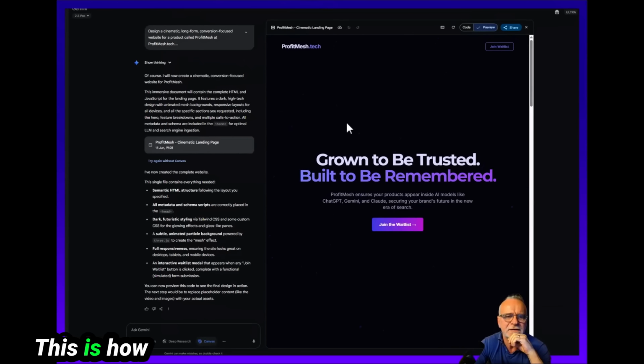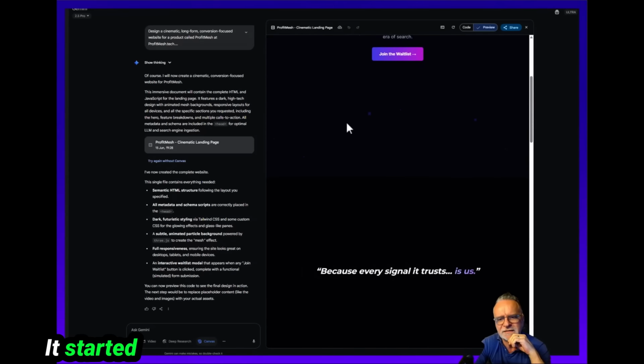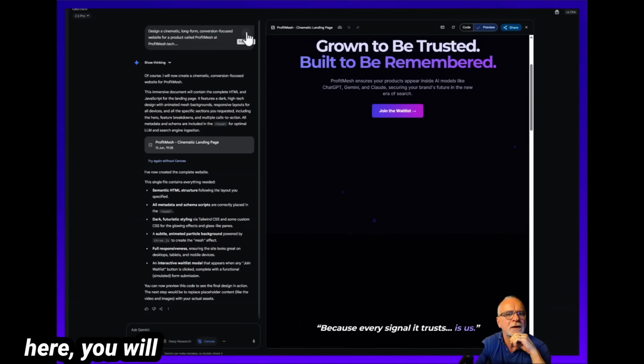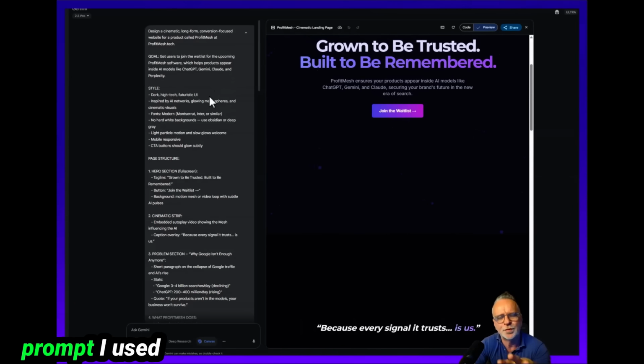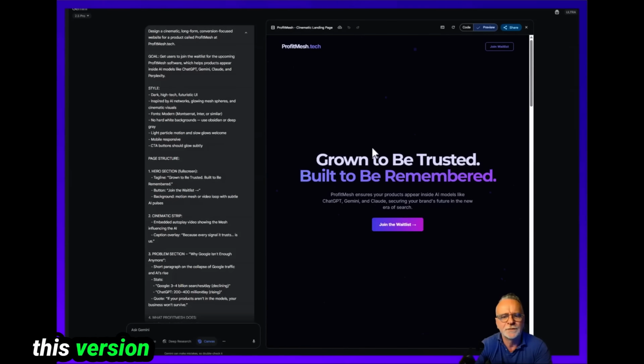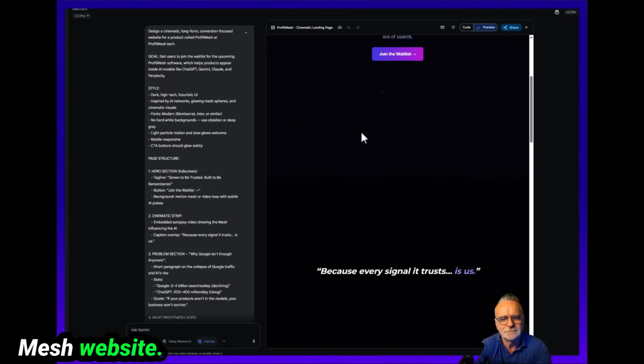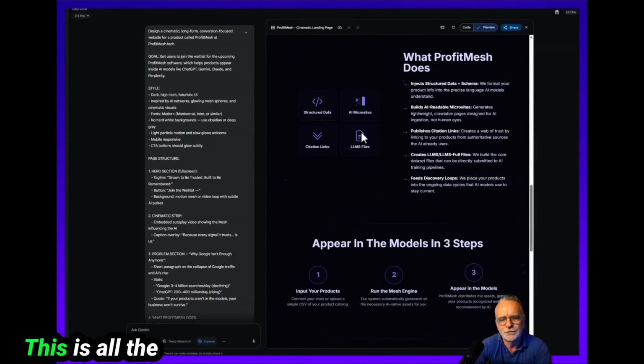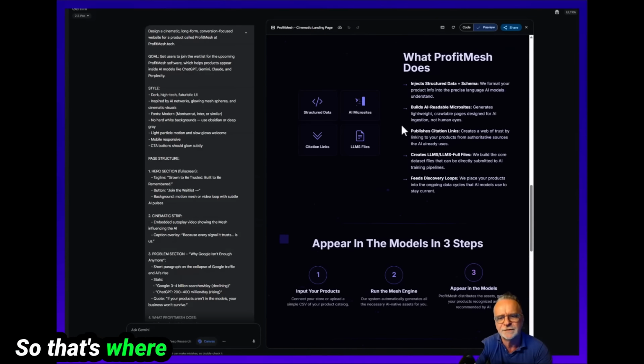This is interesting here. This is how I created a website. It started off like this. If you look up here, you will see this is the prompt I used, and I created that prompt in ChatGPT to give to Gemini, because Gemini is amazing at creating websites. So I started with this version of the Profit Mesh website. It's pretty cool. This is all the content that ChatGPT came up with, because I built Profit Mesh inside ChatGPT, so it knows it perfectly. So that's where it came up with this content.